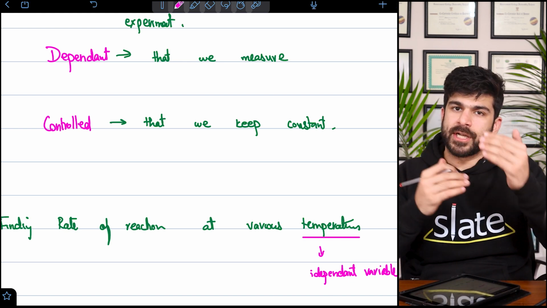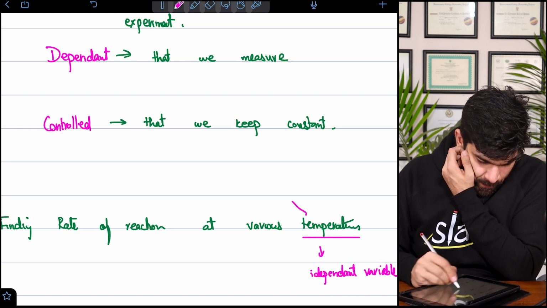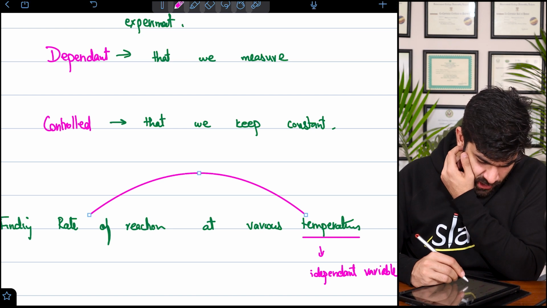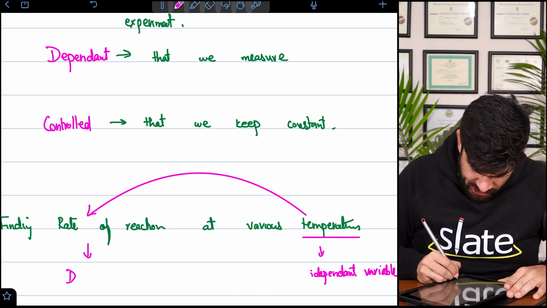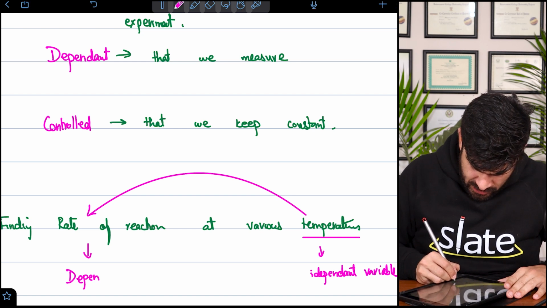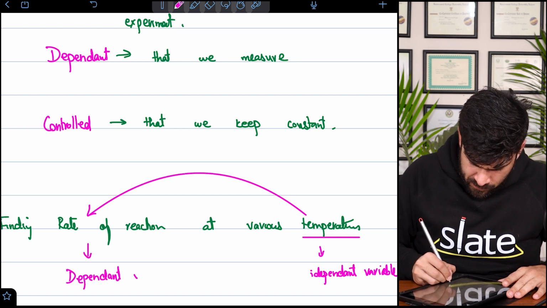Since I am changing it, thanks to the changing temperature, I am measuring the rate of reaction. So if I am measuring it, this is my dependent variable.